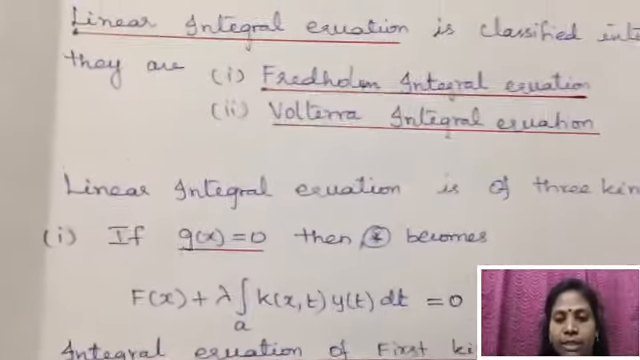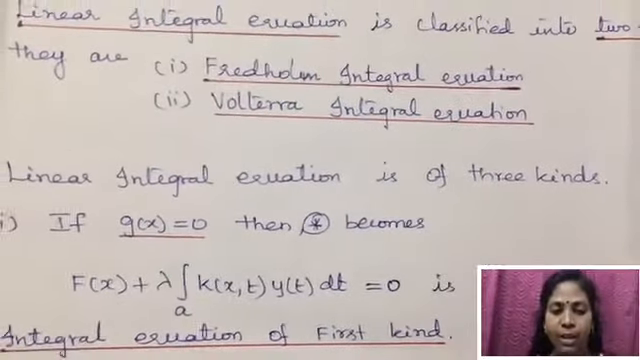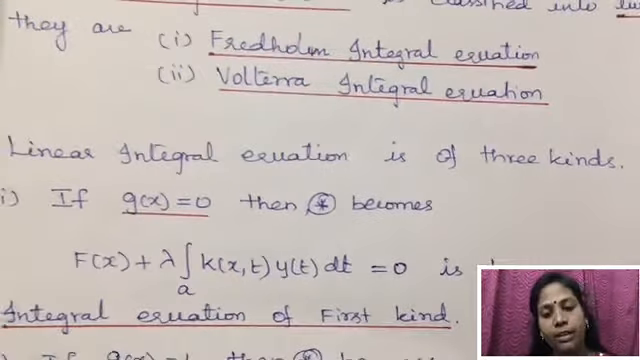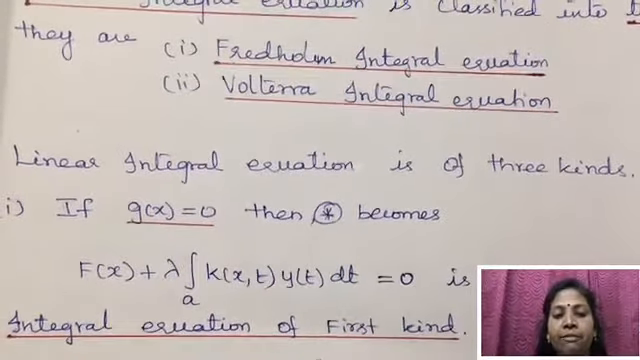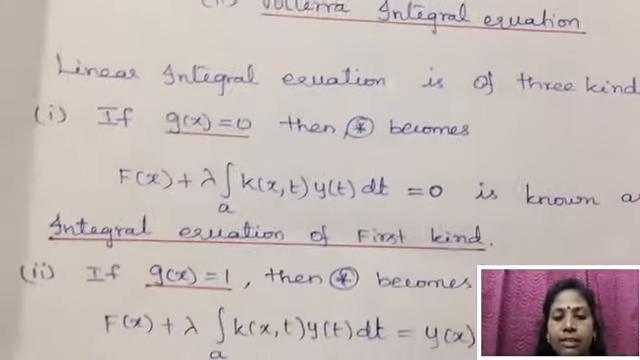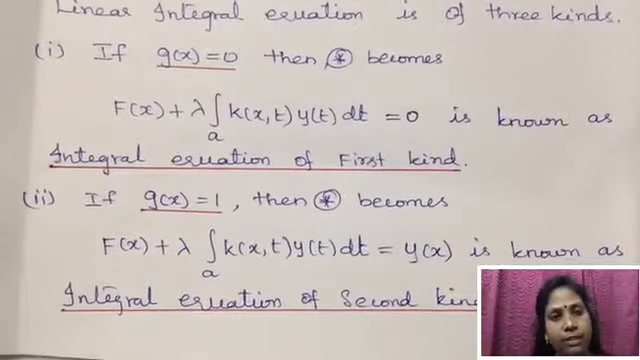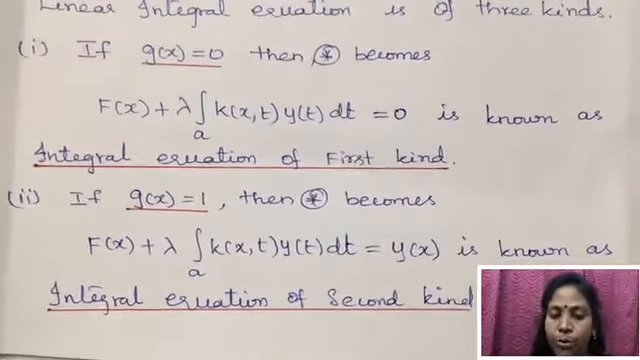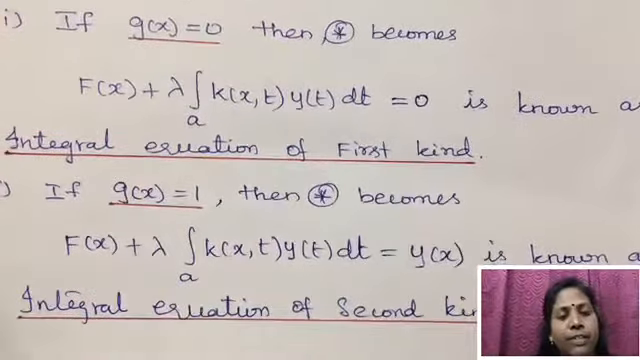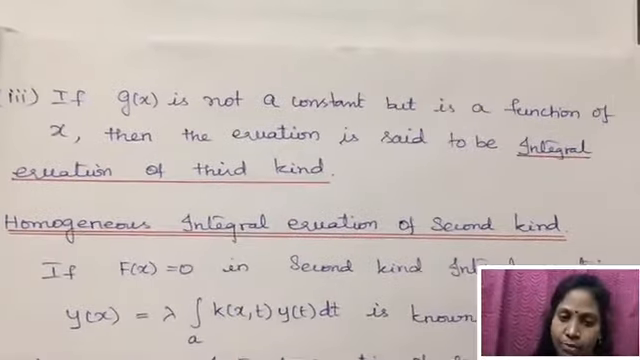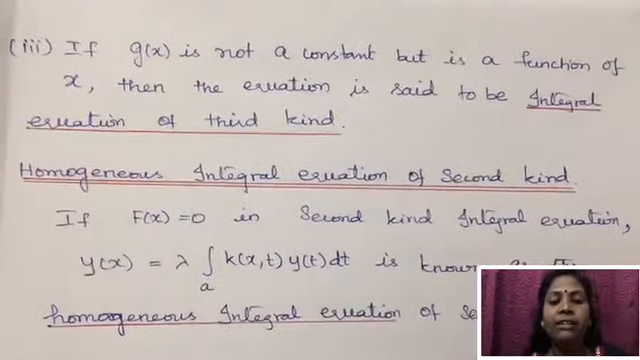If g of x is equal to 0, then this linear integral equation becomes f of x plus lambda into integral over a k of x comma t y of t dt equal to 0, which is known as integral equation of first kind. If g of x is equal to 1, then the equation becomes f of x plus lambda into integral k of x comma t y of t dt, which is equal to y of x, and this equation is known as integral equation of second kind. If g of x is not a constant but a function of x, then the equation is said to be integral equation of third kind.